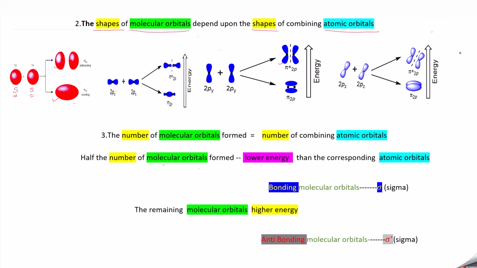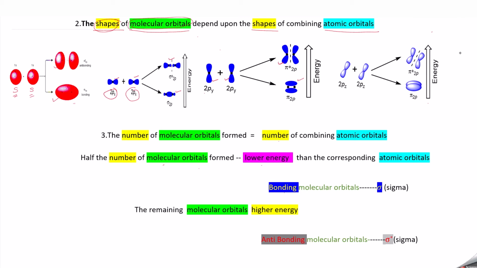Similarly, px and px orbitals mix to form molecular orbitals, and py and py orbitals mix to form two molecular orbitals whose shapes depend on their atomic orbitals. So the shapes of molecular orbitals depend on the shapes of atomic orbitals.